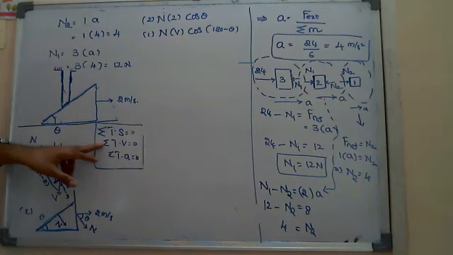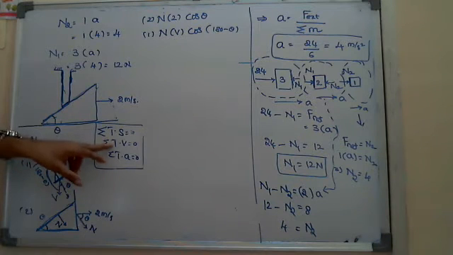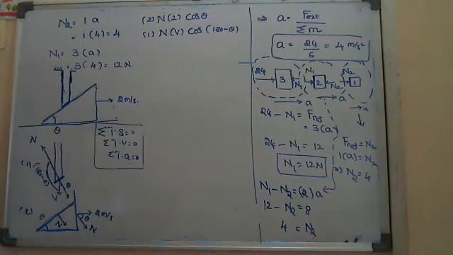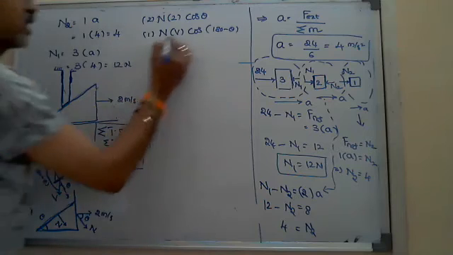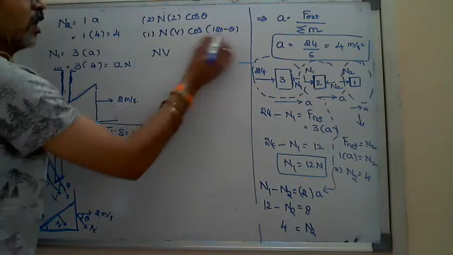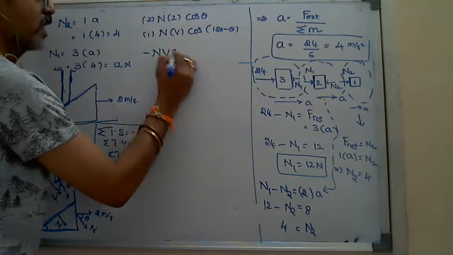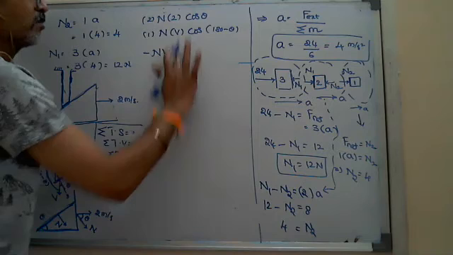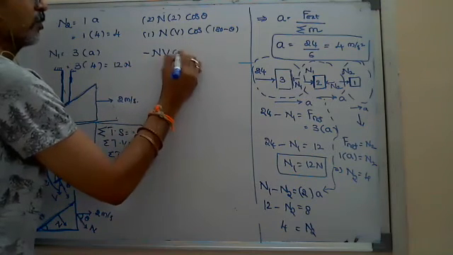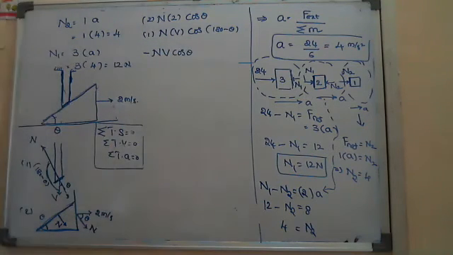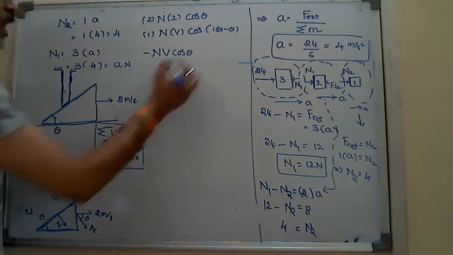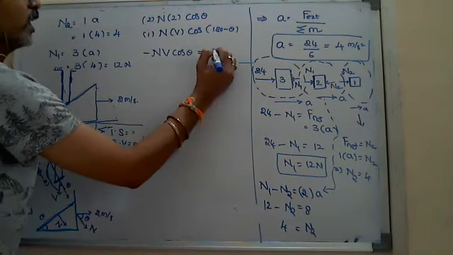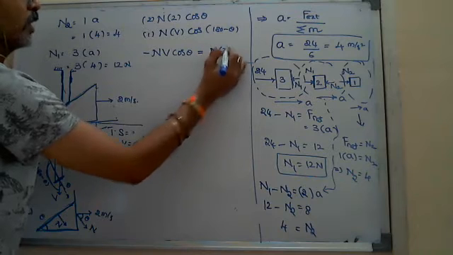According to the concept, the algebraic sum of N dot v should equal 0. N v cos of 180 minus theta is minus N v cos theta, and for the wedge it is N into 2 into cos theta.